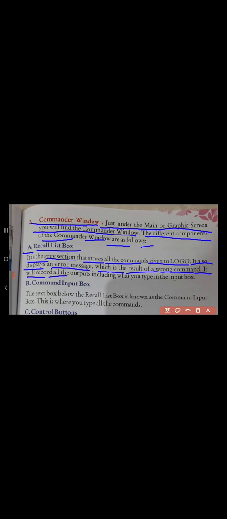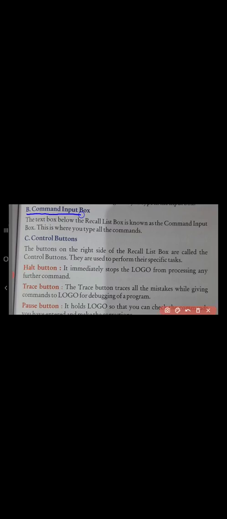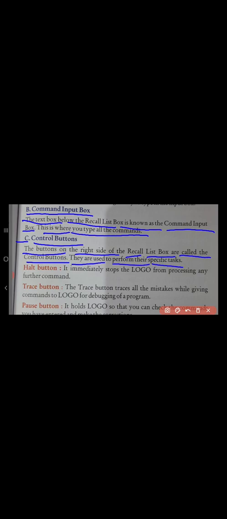It will record all the outputs, including what you type in the input box. Next, the command input box. The text box below the recall list box is called the command input box. This is where you type all the commands. Third, the control buttons. The buttons on the right side of the recall list box are called the control buttons. They are used to perform their specific tasks.